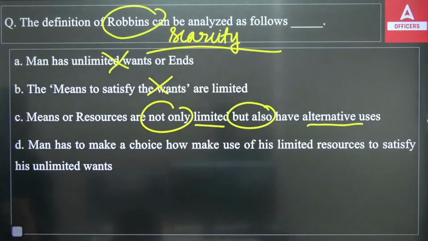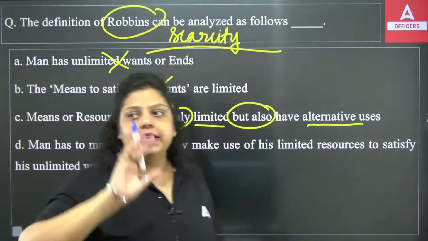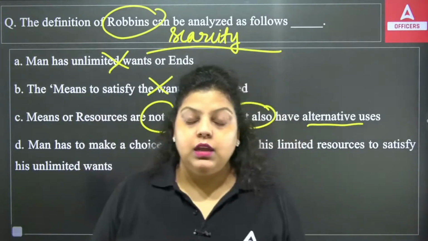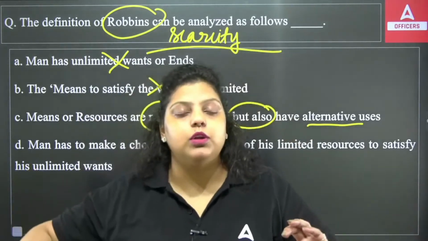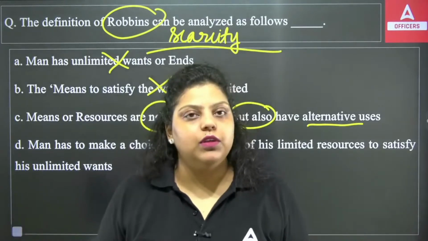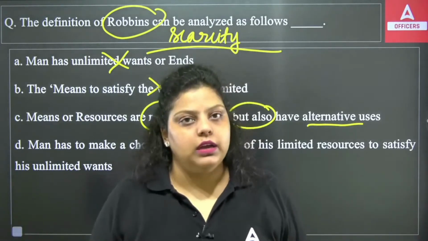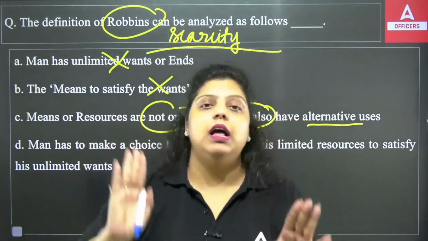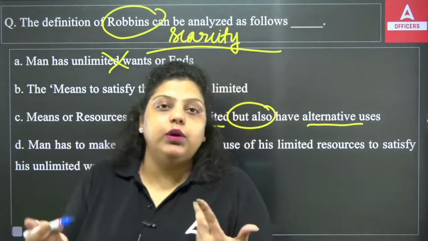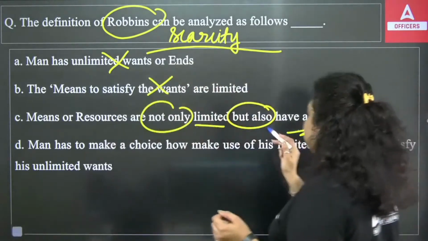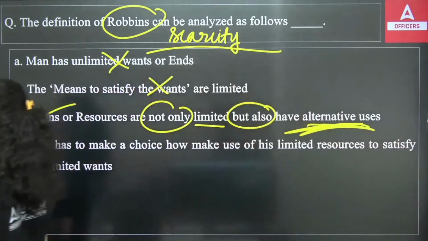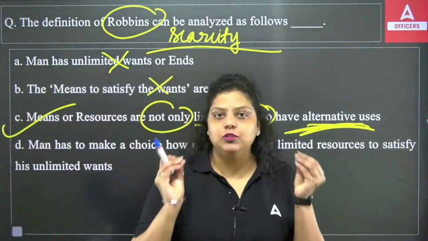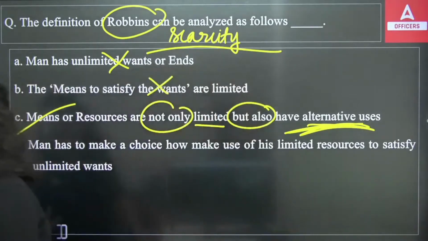If you are only saying that resources are limited and needs are unlimited, that's the problem of economy, not the definition. You have to provide a definition that gives the solution to that. So if there are limited resources and unlimited needs and wants, you have to have alternative uses. So the right answer will be C. The maximum utilization of minimum resources is what you have to do.